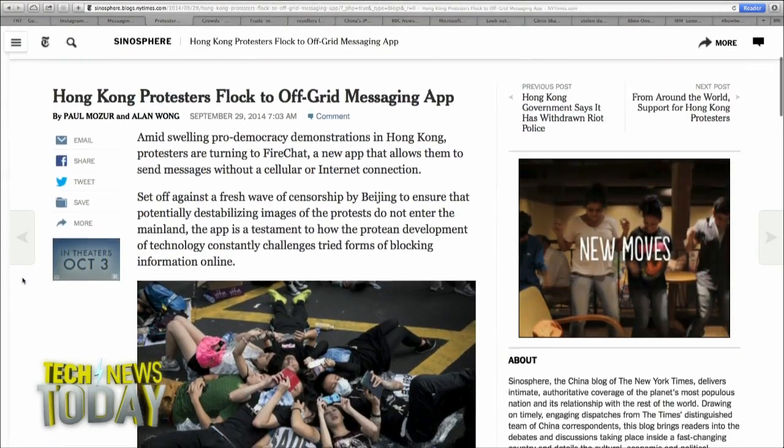But I do think people are discovering it as a tool for these kinds of situations, where they need this kind of connectivity in order to communicate with one another. I honestly don't think the average person on the street is going to download FireChat for that one time they go to Burning Man and they know the cellular network is going to come down or something like that. But in situations where you have protests popping up around the world, whether it's in Cairo or Alexandria or in Hong Kong, I think it's a very, very easy thing to do to prep yourself for the worst.